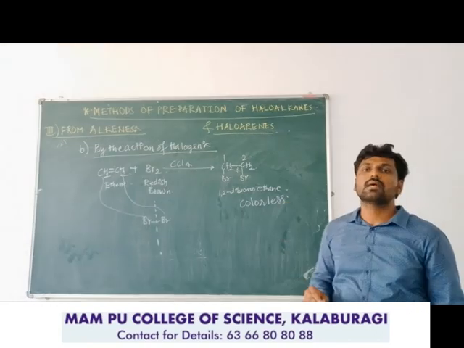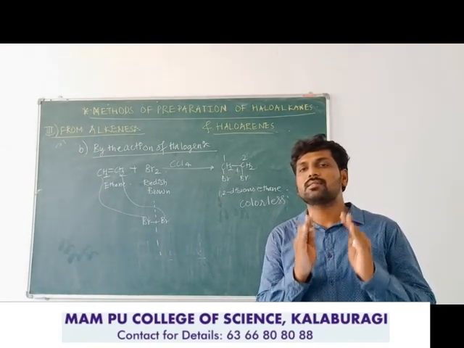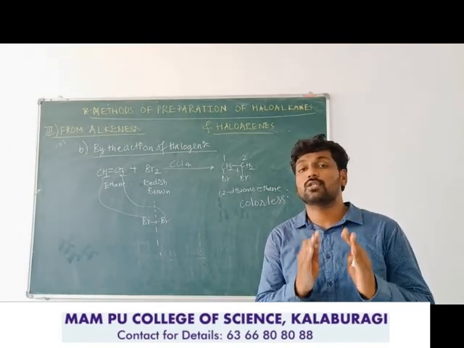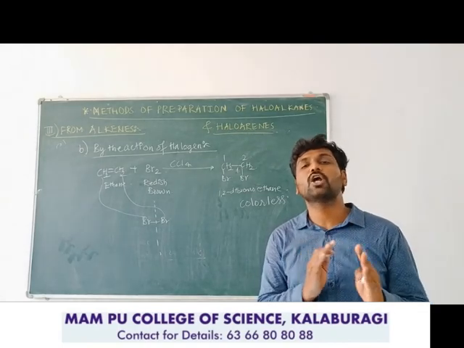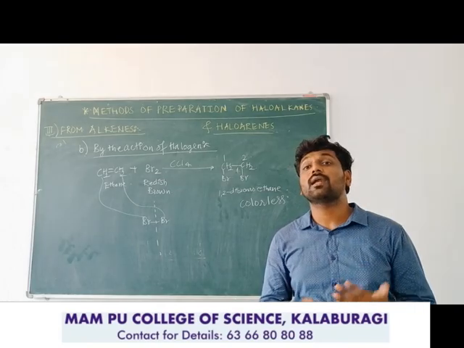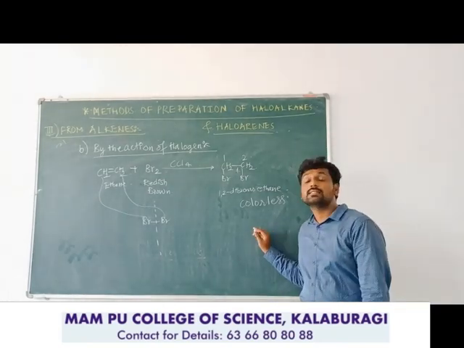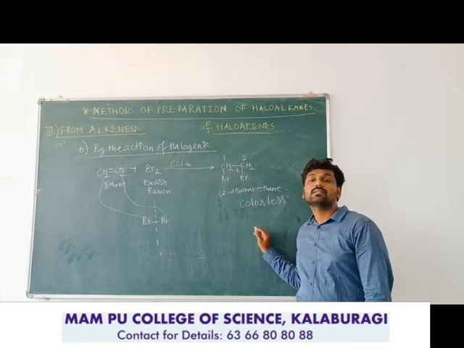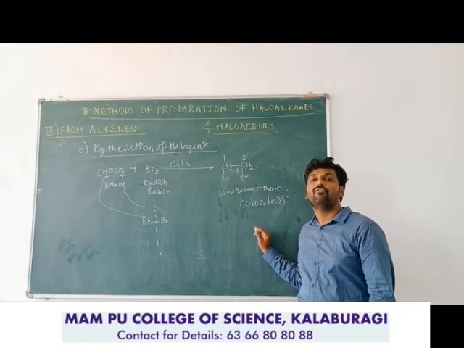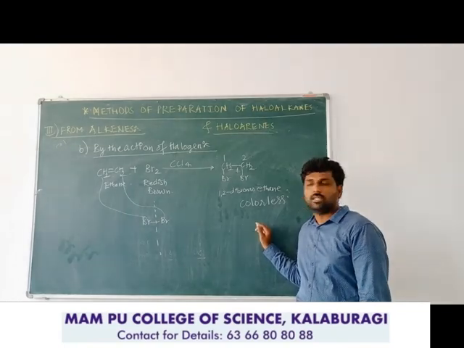So this reaction is used as an unsaturation test for the detection of a carbon-carbon double bond or triple bond in the laboratory. To find out whether a carbon compound is unsaturated, this is known as the general unsaturation test, which we can use in the laboratory.